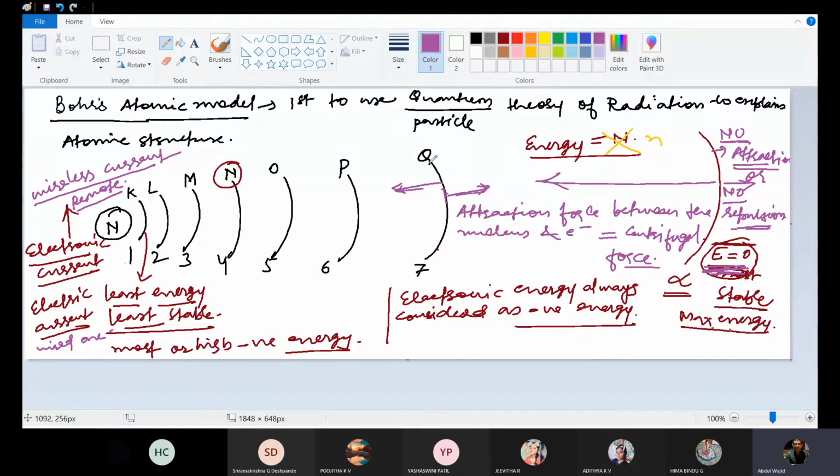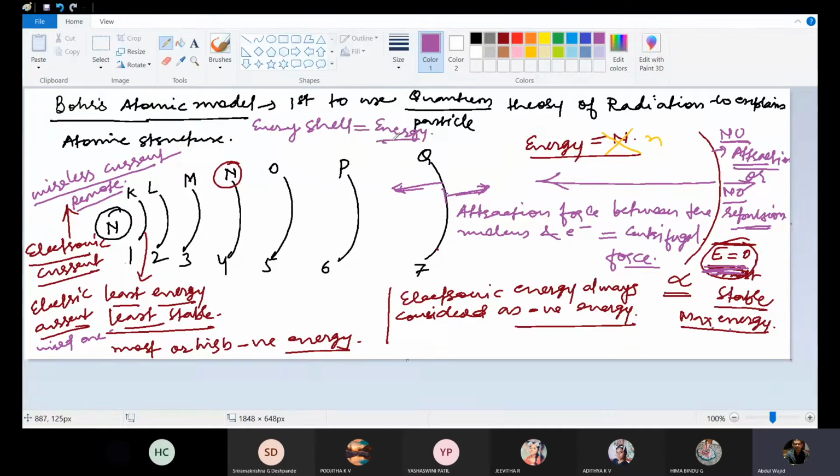So that's why the electron will remain in the shell, neither moving towards the nucleus nor moving away from the nucleus. So it will remain in the shell. This is the quantization of energy. Every shell, what does it mean? It means every shell will have its own specific energy. According to Bohr's atomic model, every shell will have a certain fixed amount of energy.